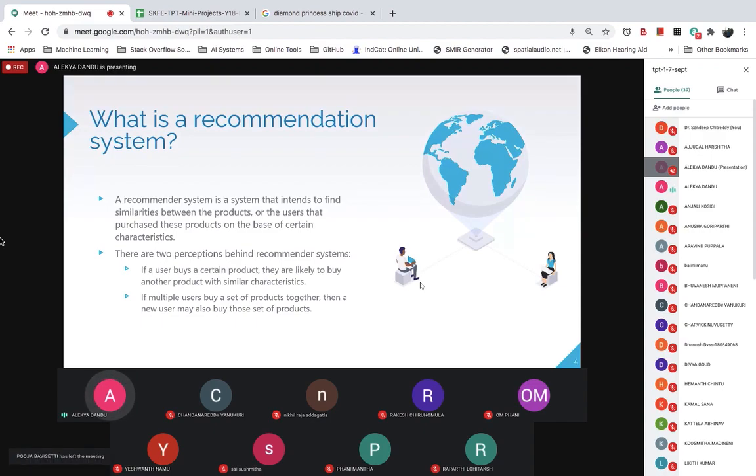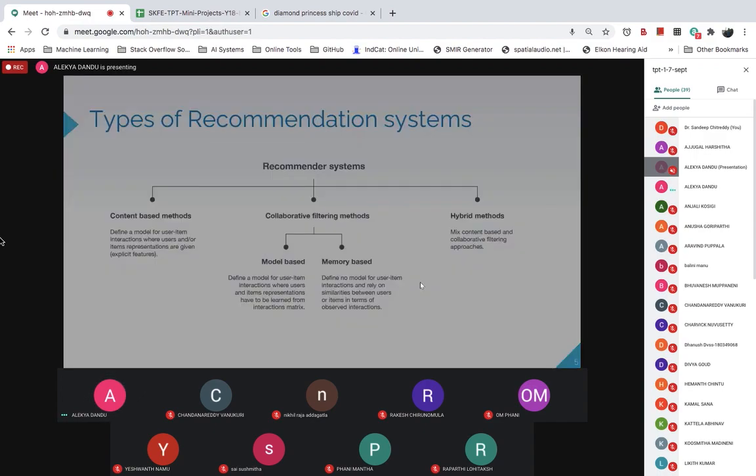Another perception is that if multiple users tend to buy a set of products together, then a new user might also buy those sets of products together. So again, taking the example of Amazon, when you click a certain product, below there's a panel called frequently bought together. A lot of people tend to buy 2 to 3 products together, so maybe you might like these kinds of products as well.